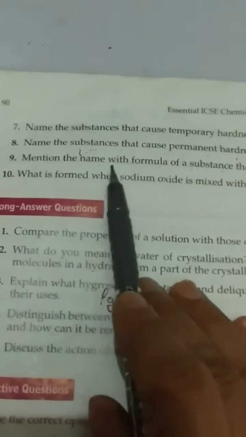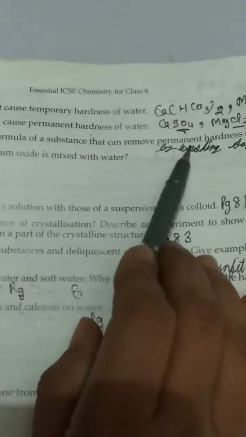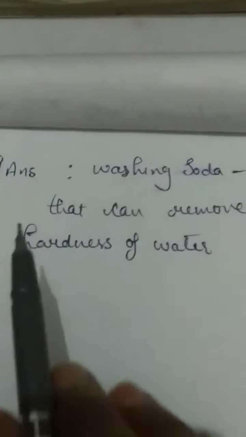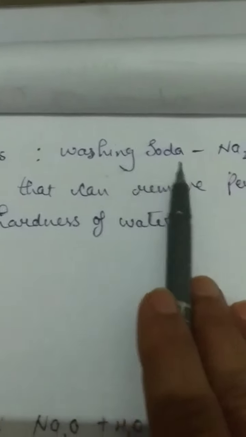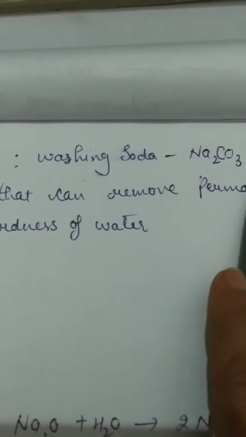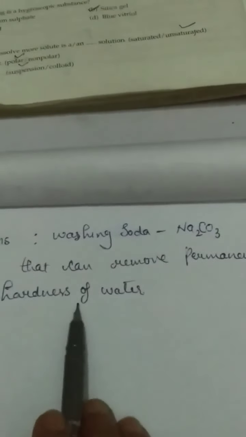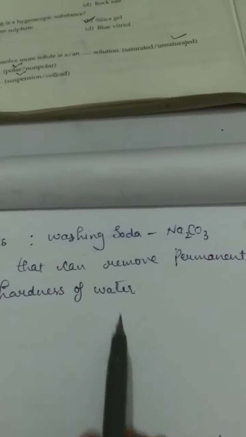Mention the name with the formula of a substance that can remove permanent hardness of water. Note down ninth answer. Washing soda, Na2CO3, can remove permanent hardness of water.